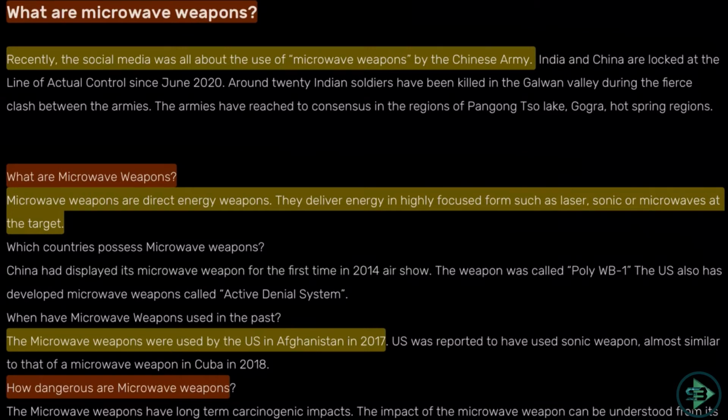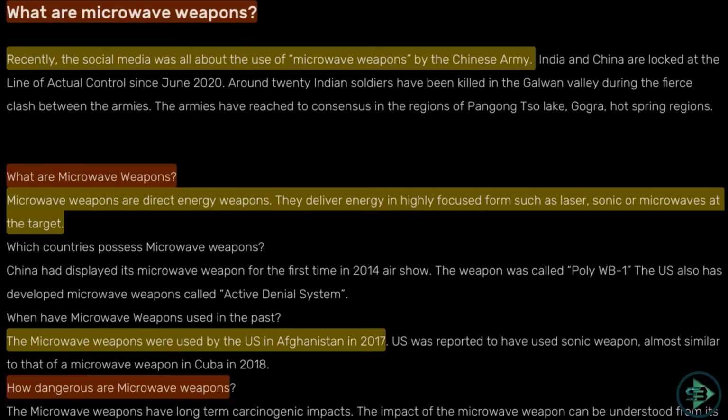We know that there is a clash going on at Ladakh between India and China, the Galwan Valley clash where 20 Indian soldiers lost their life. This has reached a consensus in the region of Pangong Lake, Kogra and Hot Spring regions, but China is being alleged to use microwave weapons. So we need to know what microwave weapons actually are.